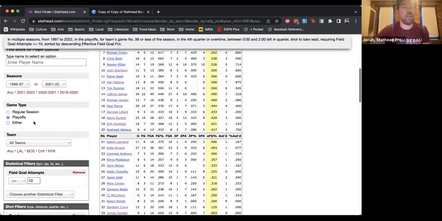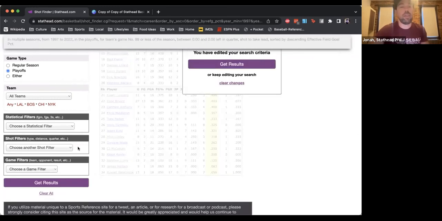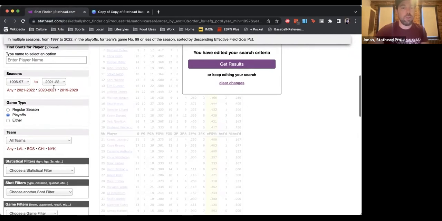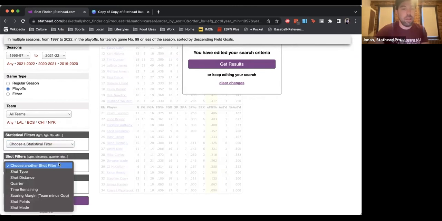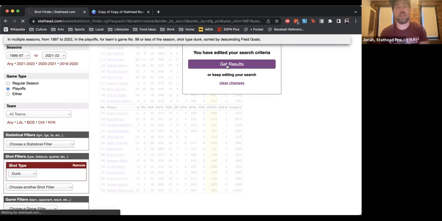So another fun one is just who had the most dunks. So I'll just hit remove and get rid of all of these filters. So those should all be gone now. And I'm just going to do field goals. And then I'll go down to shot type in the shot filters, and I will select dunk. And then we'll just see who had the most playoff dunks.